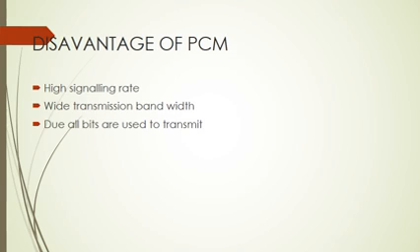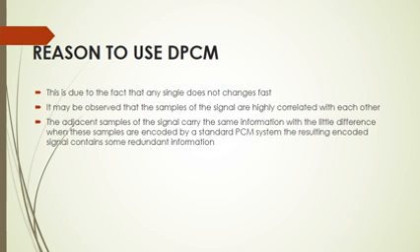To overcome these disadvantages, we use other techniques. One technique is differential pulse code modulation. DPCM works on the fact that any signal does not change very fast, but it may be observed that the samples of the signals are highly correlated with each other. This means that its value from the present sample to the next sample does not differ by a large amount.